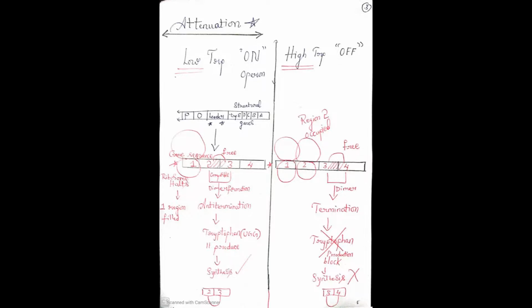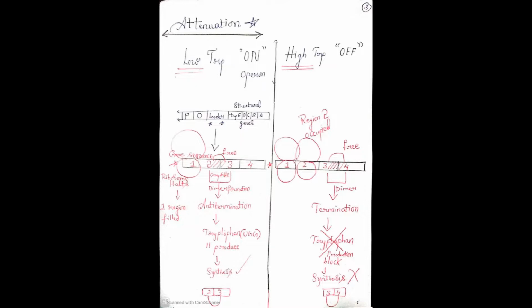Again, I am going to explain: the attenuation concept is very important, and attenuation is purely based on the leader sequence. The leader sequence is made up of 4 regions. All regions are compatible, but observe the first column. The first region is occupied by the ribosome, halting because of less concentration. 2 and 3 are free, therefore they will bind.